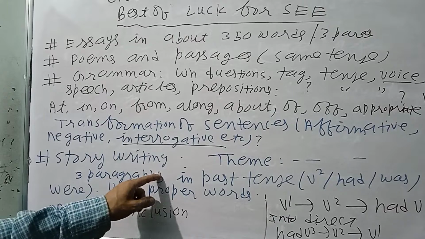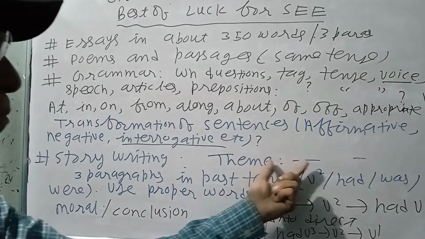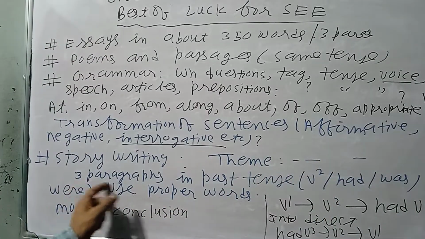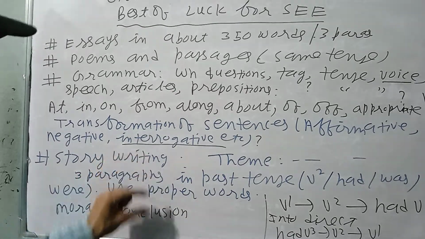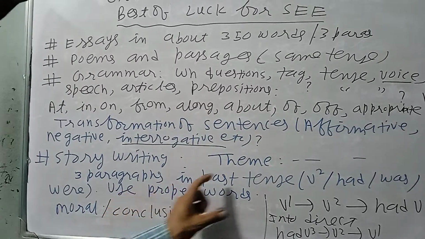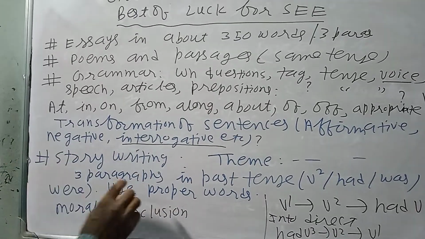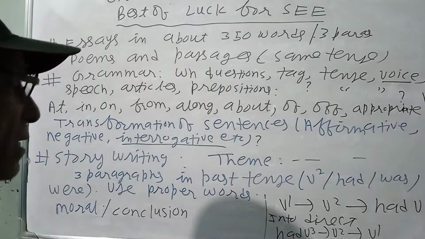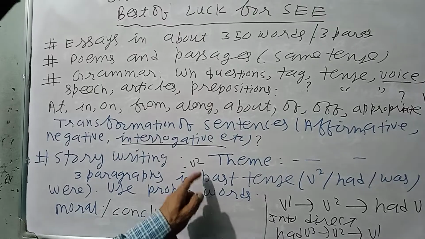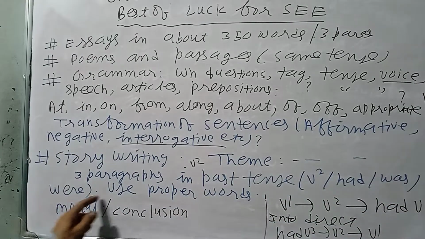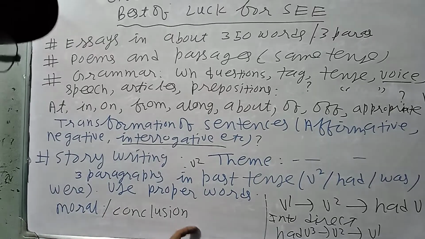Story writing. Story writing is also a very important thing. You have to use a theme or title technique, and always write in three paragraphs. First paragraph a little bit small, last paragraph a little bit small. The second paragraph, which is the main body of the story, should be a little bit long, but not too long. Write in the past tense, use V2. Like if they see, you have to use saw, V2, past tense generally. Use proper words. And finally, you have to write a moral conclusion.